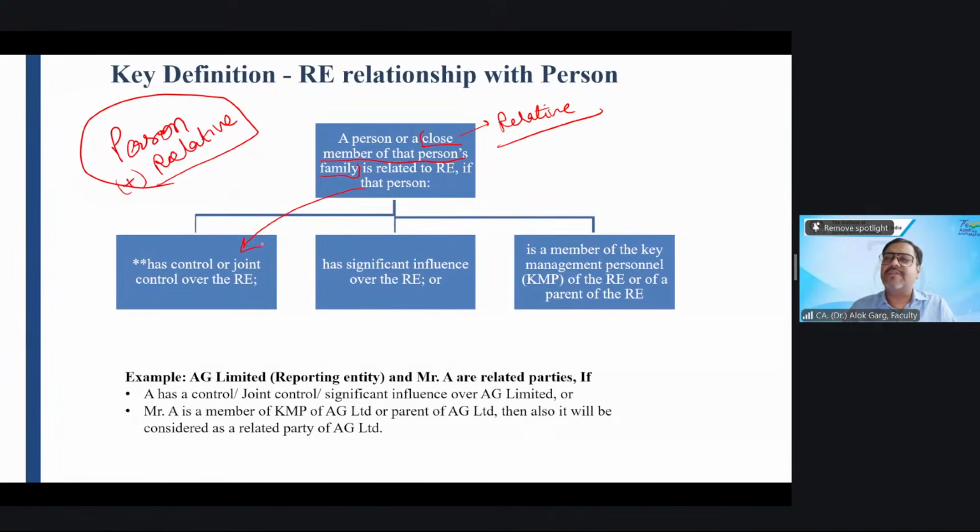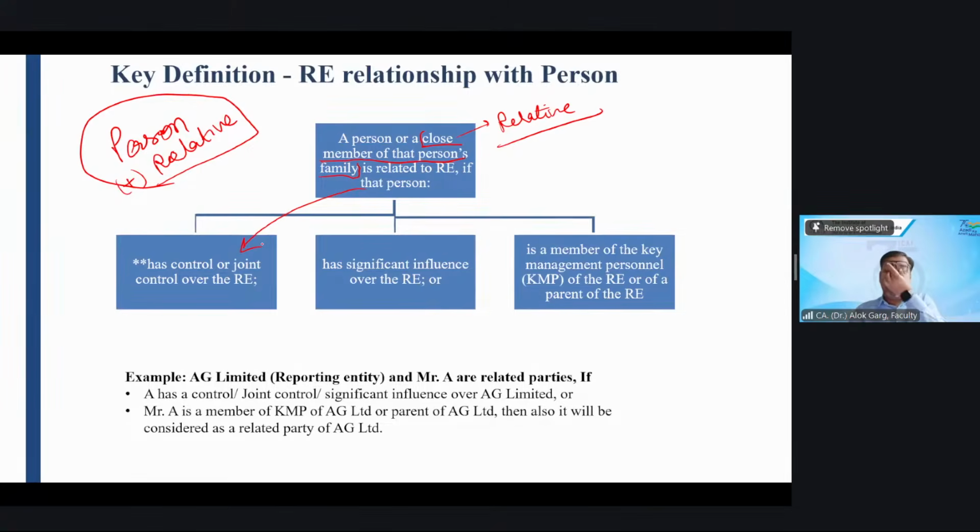Yes, sir. Answer is automatically yes. If a person is the related party, then parent of that person, father and mother, will automatically become the related party. Spouse, wife of that person will automatically become the related party. Kids means son and daughter will automatically become the related party. Brother and sister will automatically become the related party. Okay. So these will become the related party automatically if a person becomes the related party.